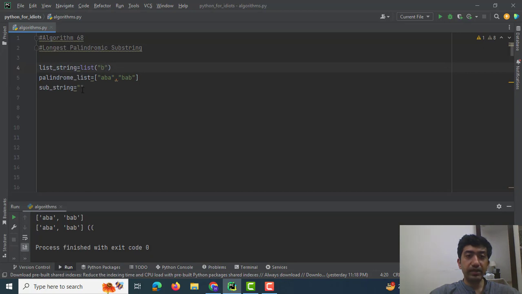Then the only remaining character is B. B as a substring would not be considered for palindrome. So I would empty out the substring and I would pop out B from the list string. Once the list string length becomes 0, I would give the command to Python that it should end the while loop. Now that I have explained to you how this code would work, let's make the algorithm.